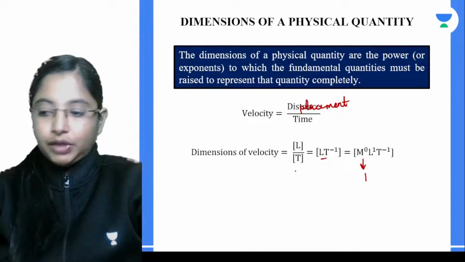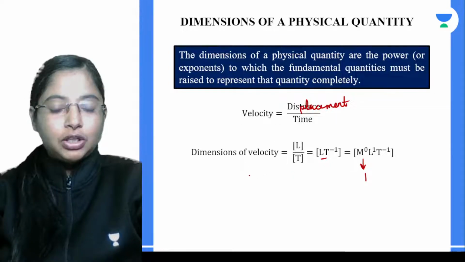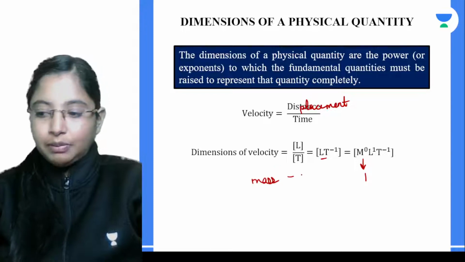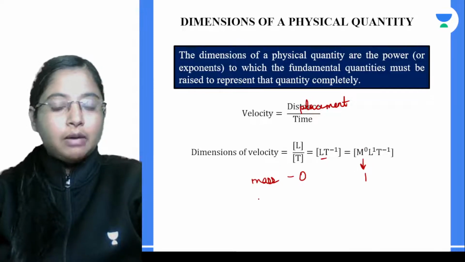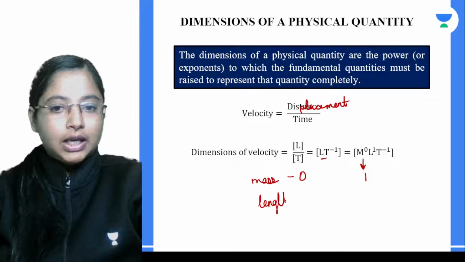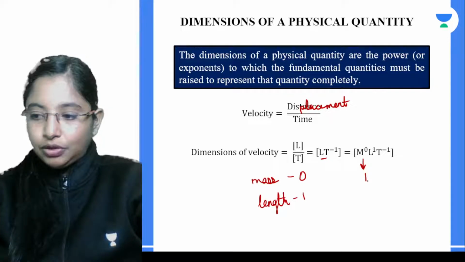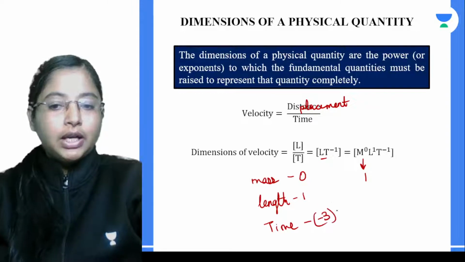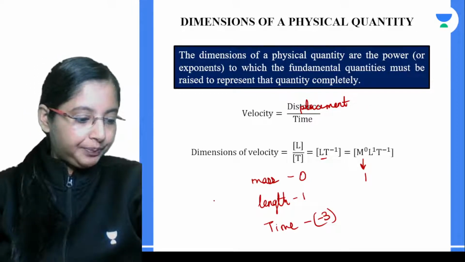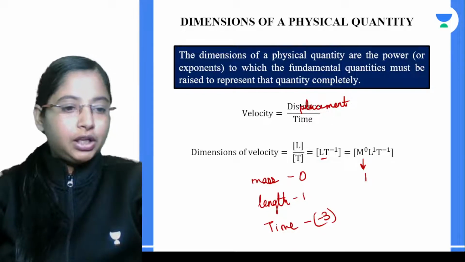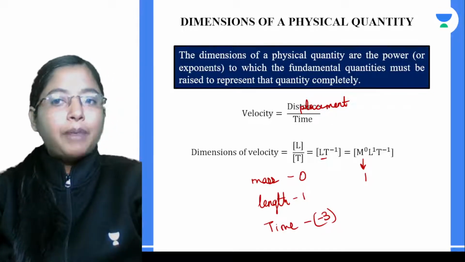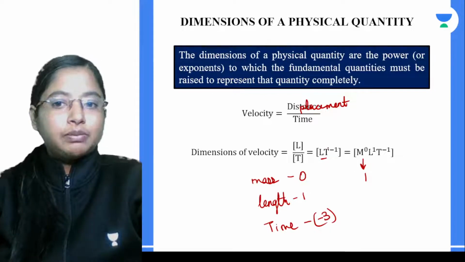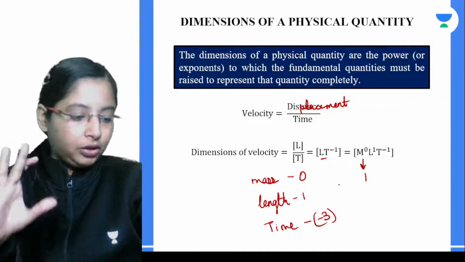So velocity over here has a dimension of velocity. The dimension of mass is 0, the dimension of length is 1, and the dimension of time is -1. So this is the dimension of velocity. A dimension of a physical quantity is nothing but the powers to which the fundamental quantities must be raised to represent that quantity completely.